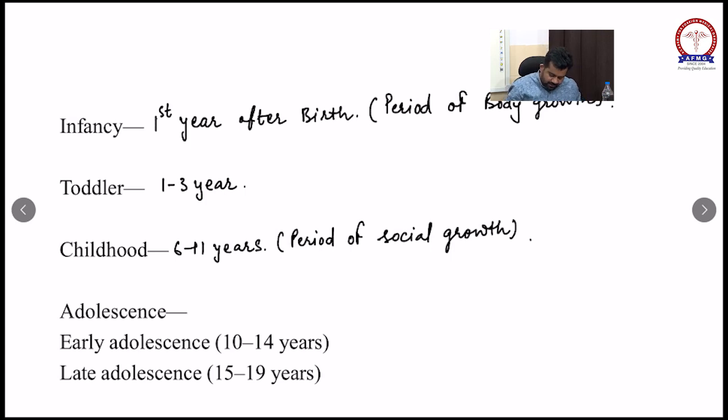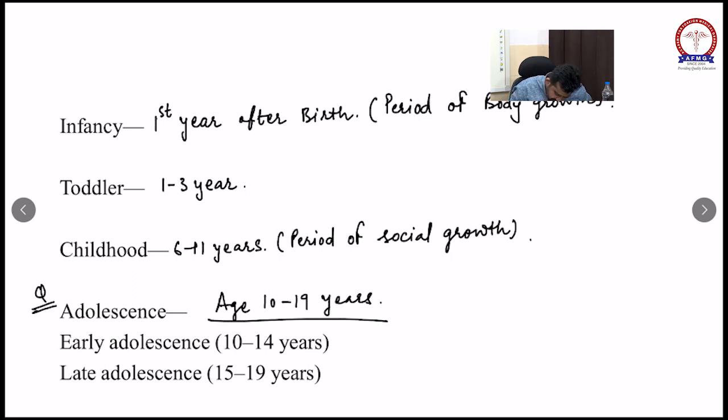WHO recently termed adolescent age, it is the age between 10 to 19 years. So overall, if they ask you what is the adolescent age, adolescent age is 10 to 19 years. These 10 to 19 years are divided into two broad categories, early and late.